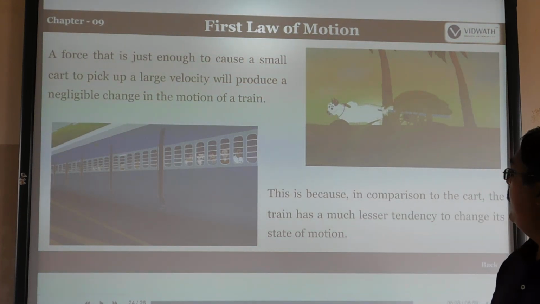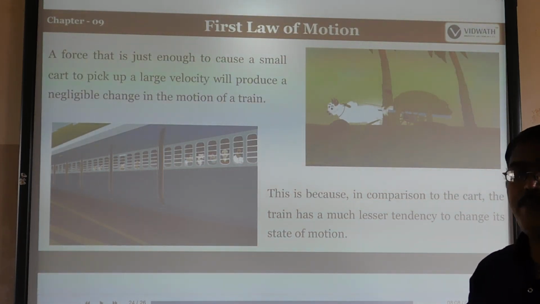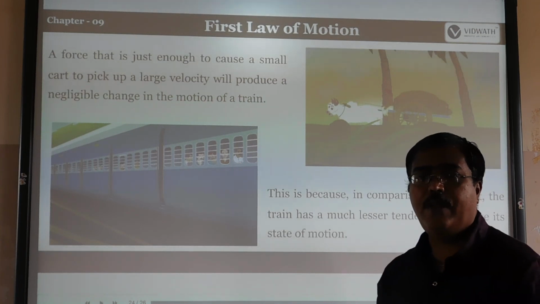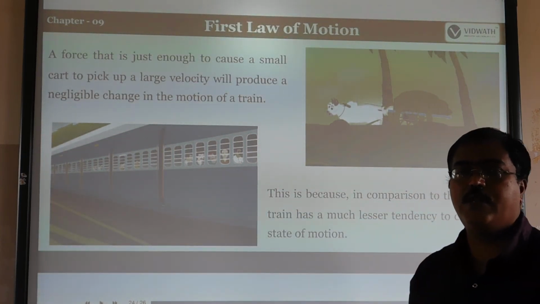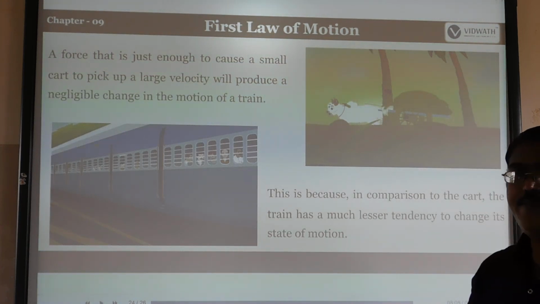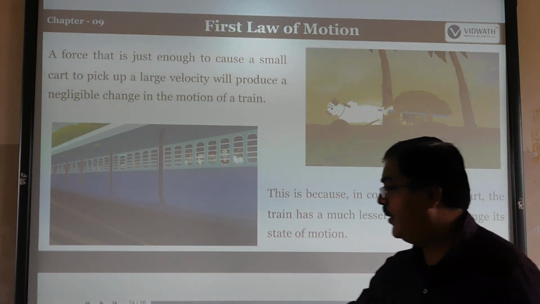This is because in comparison to the car, a train has a much lesser tendency to change its state of motion. So if you compare the car and the train, if you apply the brake in the train or car, it can be controlled. So there is no change in the speed or in the inertia of the vehicle.